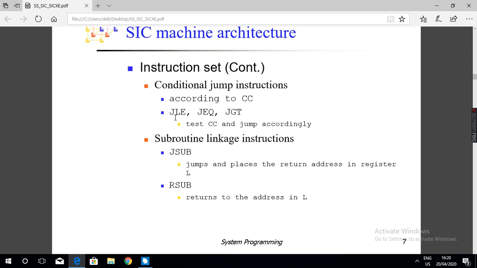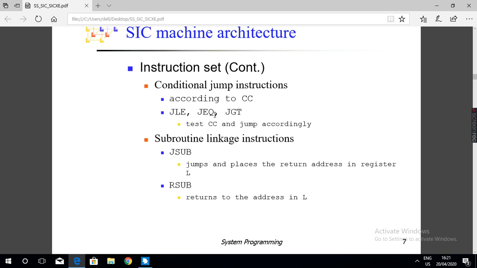What is the condition? Suppose I write JLE followed by some label, like loop. If the status word register contains the condition code less than or equal to, then jump to that label.